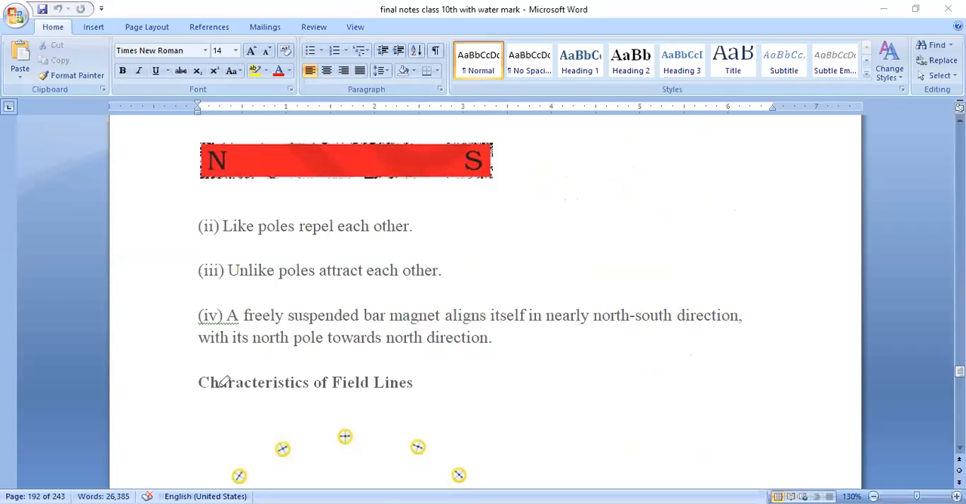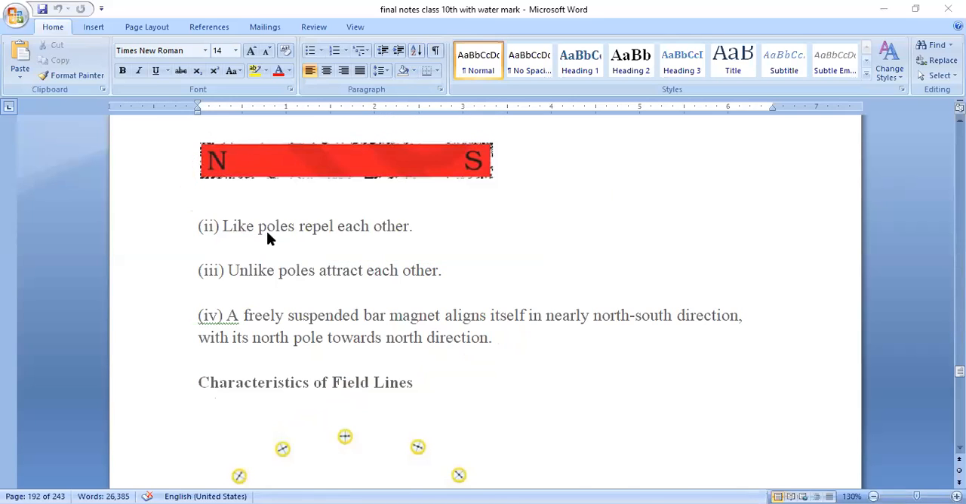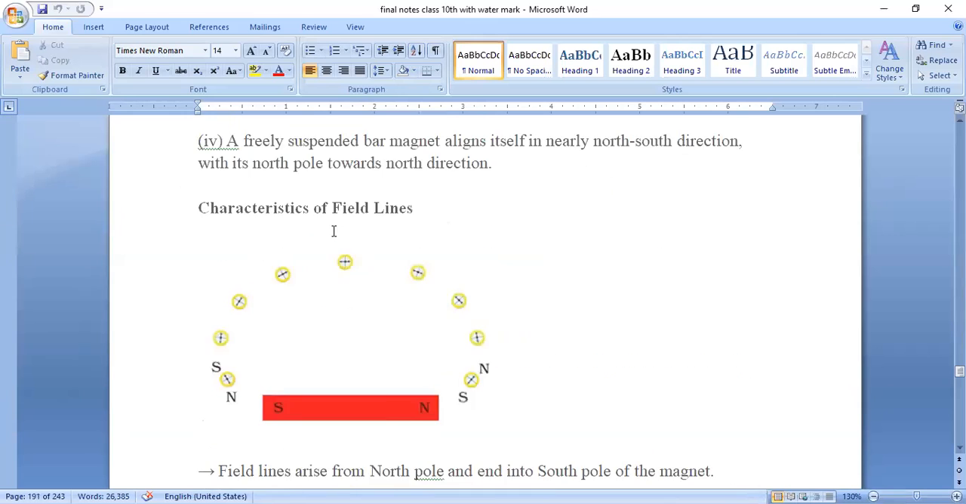So next is characteristics of field lines. We have seen the characteristics of a magnet, or properties of a magnet. Now we'll see properties of magnetic field lines. Super important question. This question comes in the exam every year.